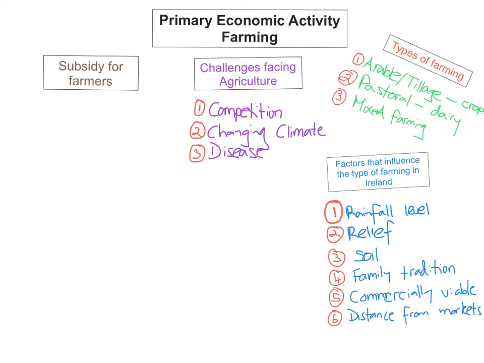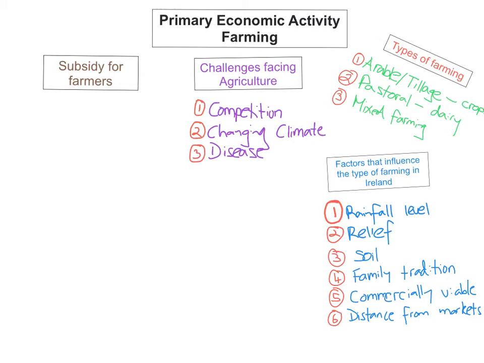So because of these challenges that face agriculture, if they were to continue, many farmers would not produce their crops or have their animals on their land because it wouldn't be worth it.